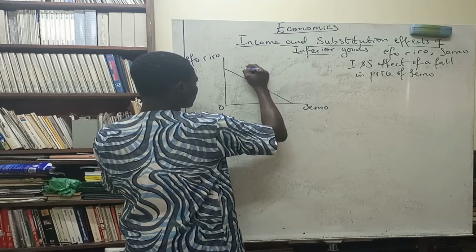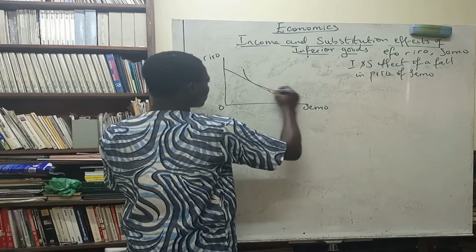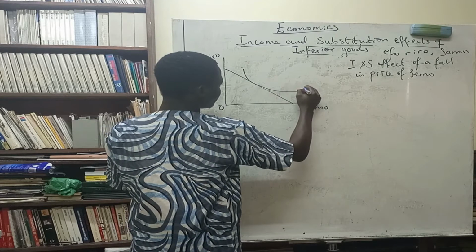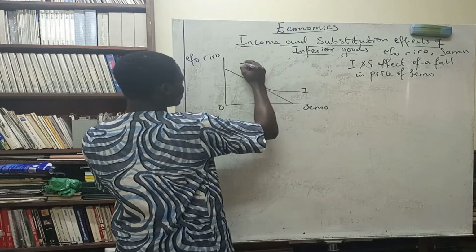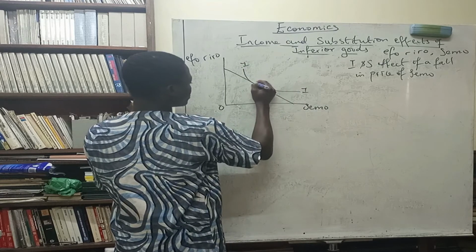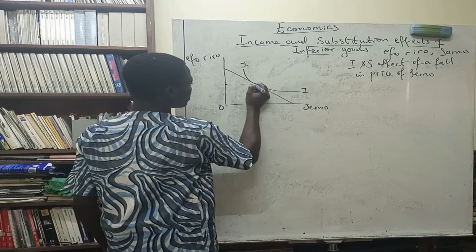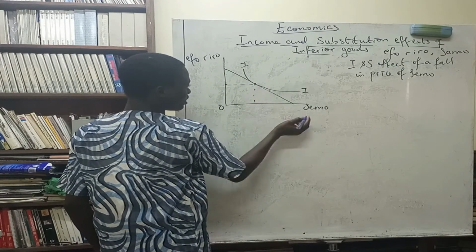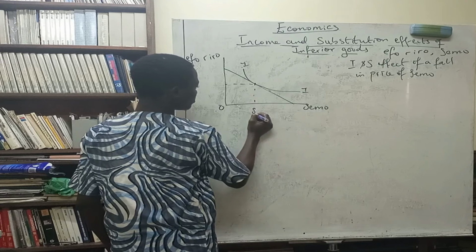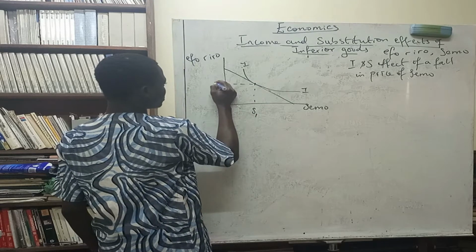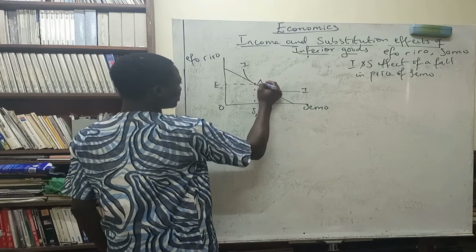So let me have the intersection happening. Okay, this is the first indifference curve. So the initial combination of semo and 4-euro is here at this point. This is S1, and let me call this E1. So this is point A.